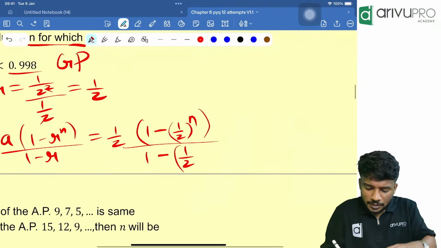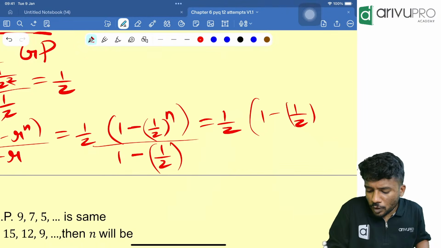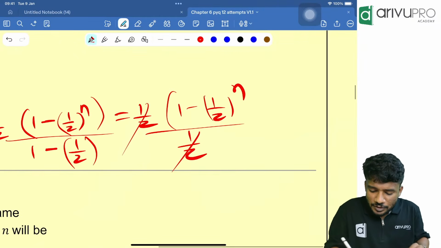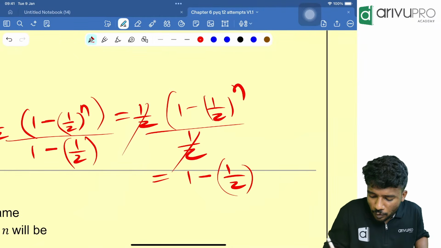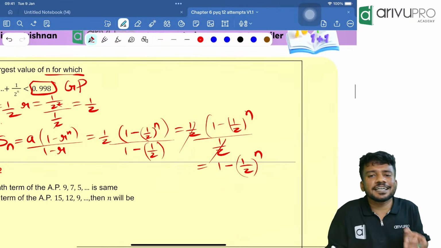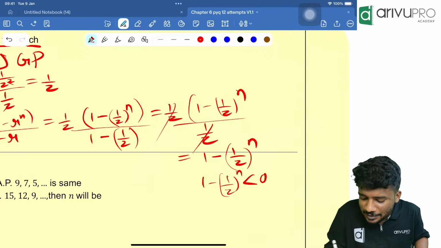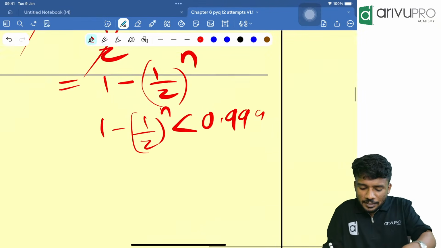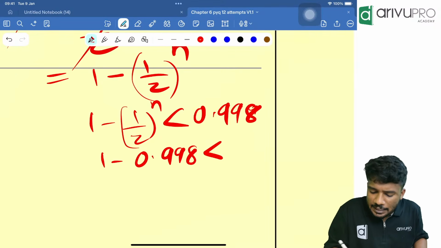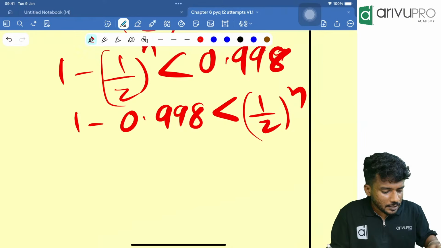Till here everything is fine. So this is nothing but 1 by 2 into 1 minus 1 by 2 the whole power n, divided by 1 minus 1 by 2, which is how much? That is also 1 by 2. Cancel. So this is nothing but 1 minus 1 by 2 the whole power n. According to the question, the sum is less than 0.998. That means 1 minus 1 by 2 the whole power n is less than 0.998. Take this to the other side. That means 1 minus 0.998 is less than 1 by 2 the whole power n. Now 1 minus 0.998 is how much?